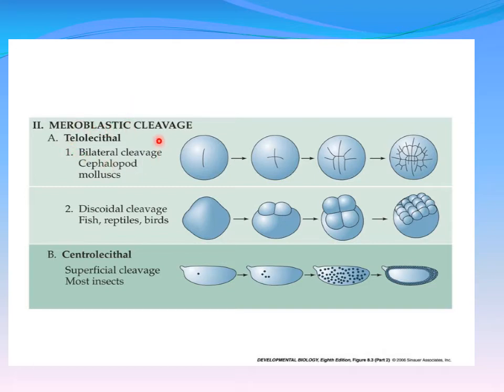So meroblastic cleavage, which mainly takes place in telolecithal eggs, that is discoidal cleavage. You can see a disc-like structure from where it will form the cells. In centrolecithal eggs we can see the superficial cleavage. You can see it mostly in insects.